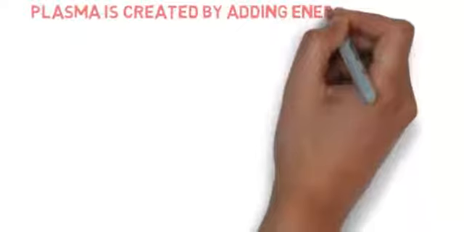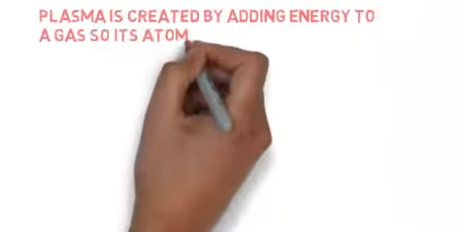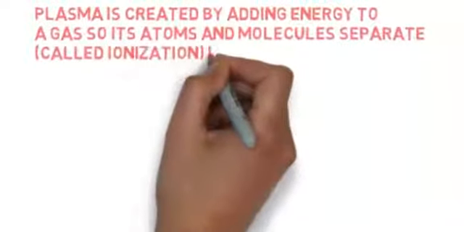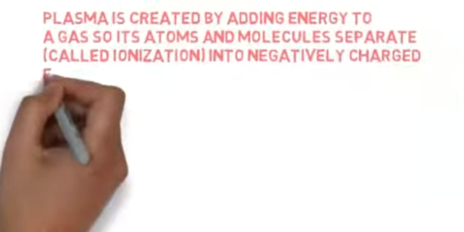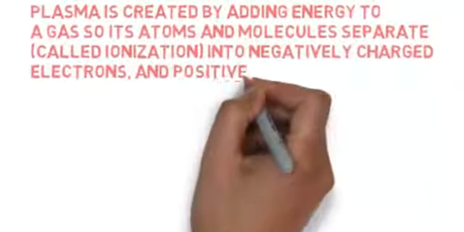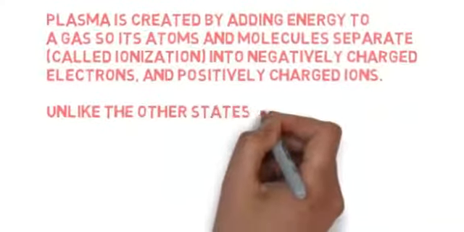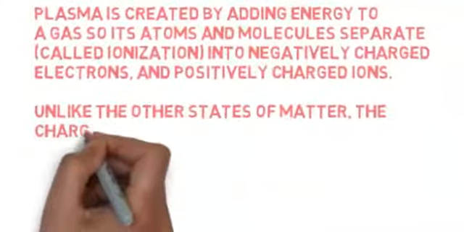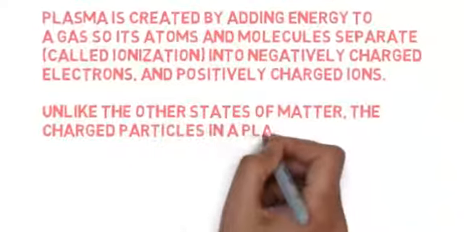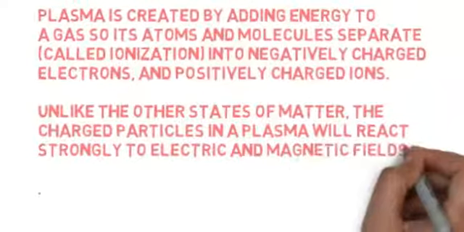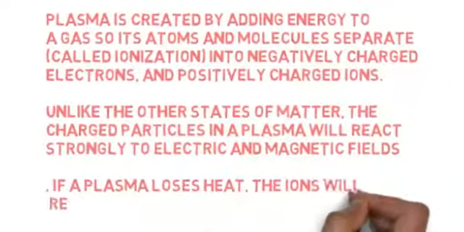How is plasma created? Plasma is created by adding energy to a gas so its atoms and molecules separate, called ionization, into negatively charged electrons and positively charged ions. Unlike the other states of matter, the charged particles in a plasma will react strongly to electric and magnetic fields. If a plasma loses heat, the ions will reform into a gas.